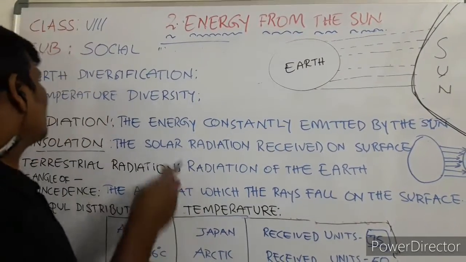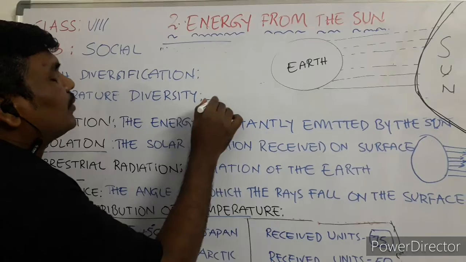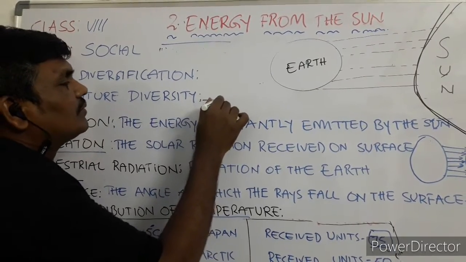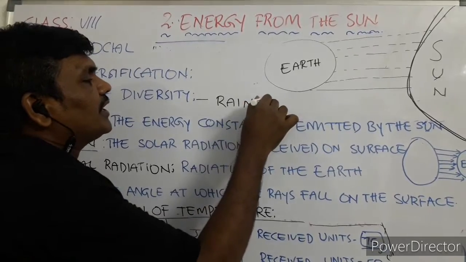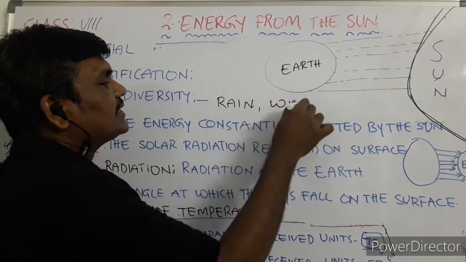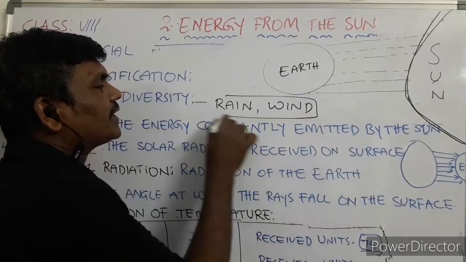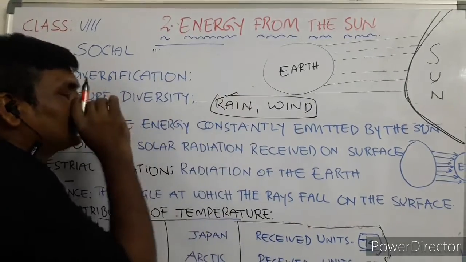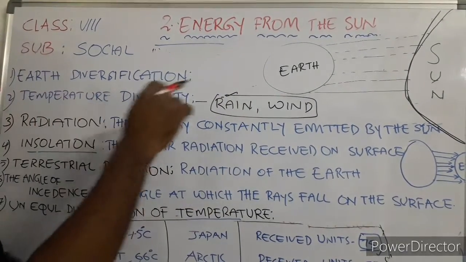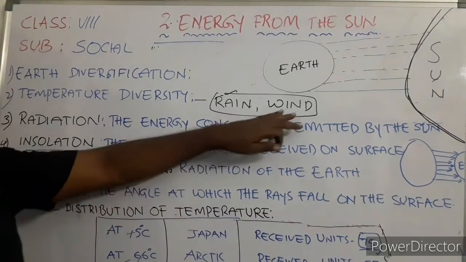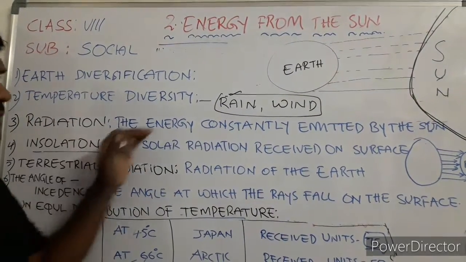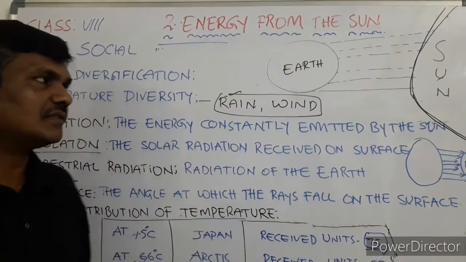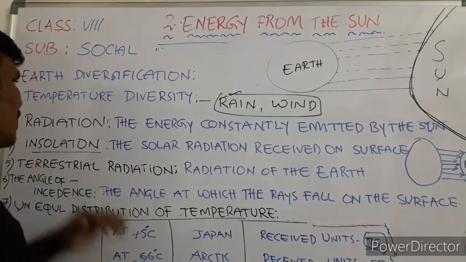Now the temperature is decided by whom? Rain and wind forces. These are the factors deciding the temperature of a particular place. Now we focus on the sun. Radiation. There are some little definitions we learn first of all.